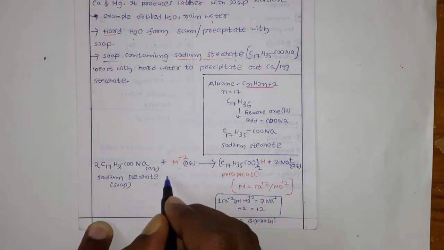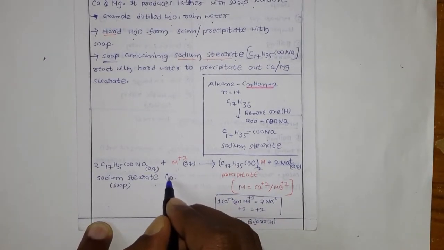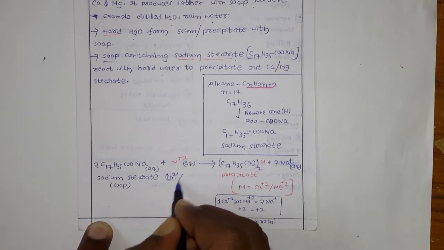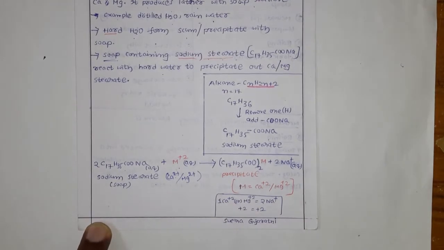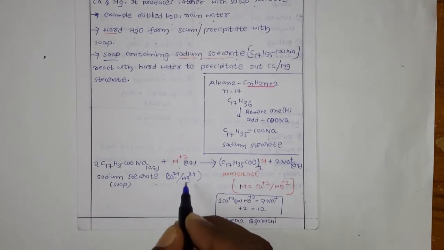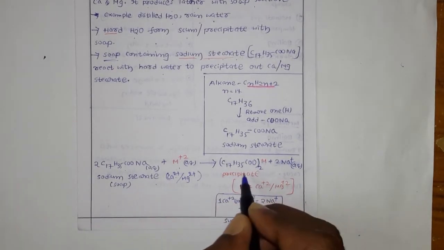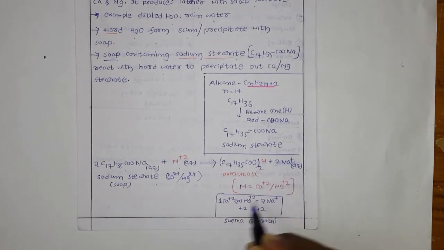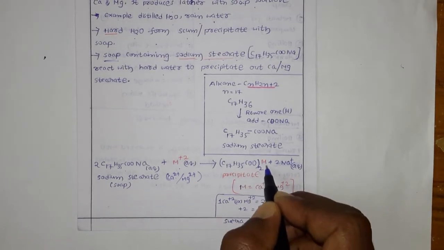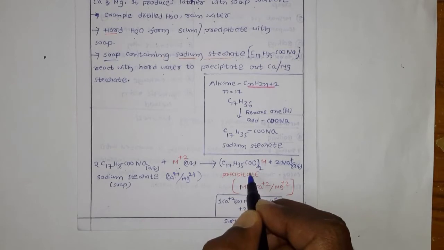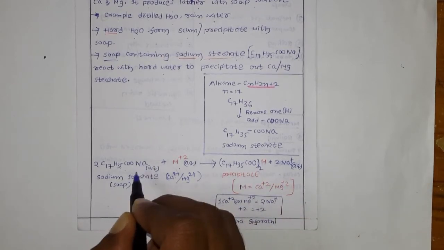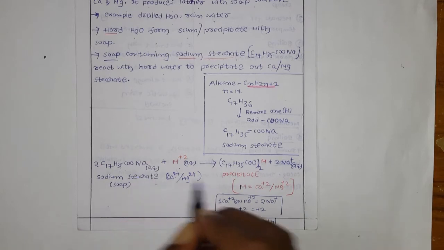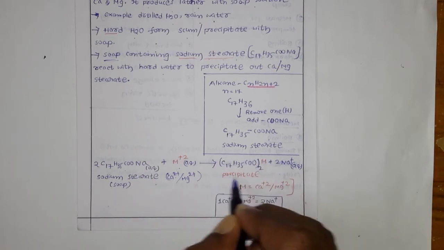M 2+ is nothing but either calcium 2+ or magnesium 2+. When it reacts with the soap, what does it form? It forms magnesium stearate or calcium stearate, which replaces the sodium ions, and it is a precipitate.